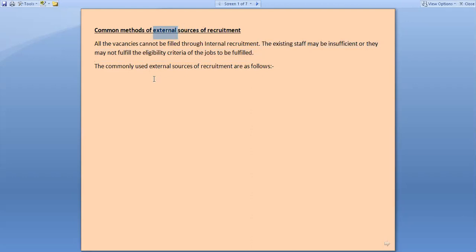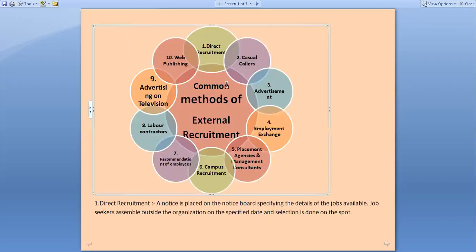So there are many methods that are commonly used by organizations to recruit workers or people. We will discuss one by one the methods that are commonly used. There are 10 common methods of external recruitment. We will study all of these in detail. First one is direct recruitment.